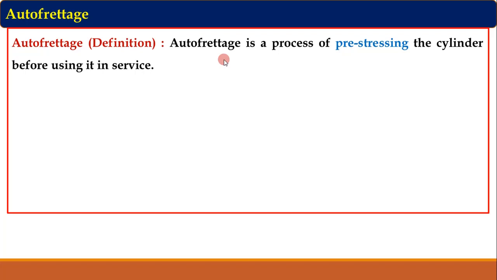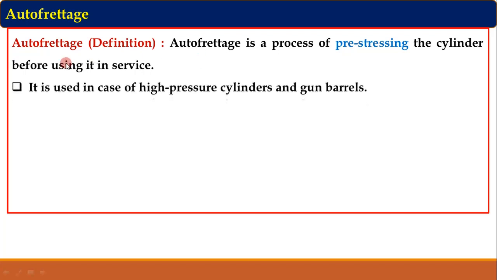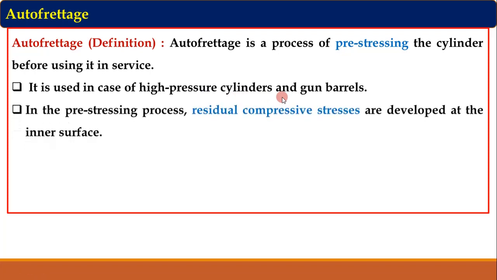Now, how this pre-stressing is carried out and how the compressive stress is developed in the cylinder, we have to see in the further part. It is used in case of high pressure cylinders and gun barrels, where high pressure capacity is required. In the pre-stressing process, as I said, the residual compressive stress is developed in the cylinder.